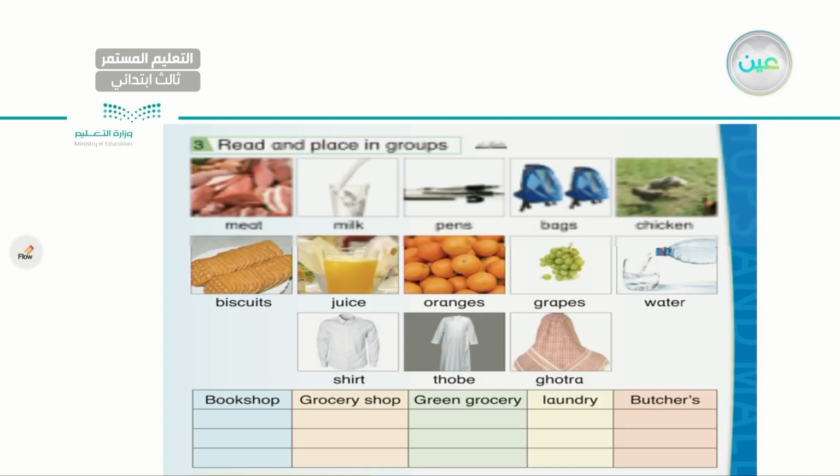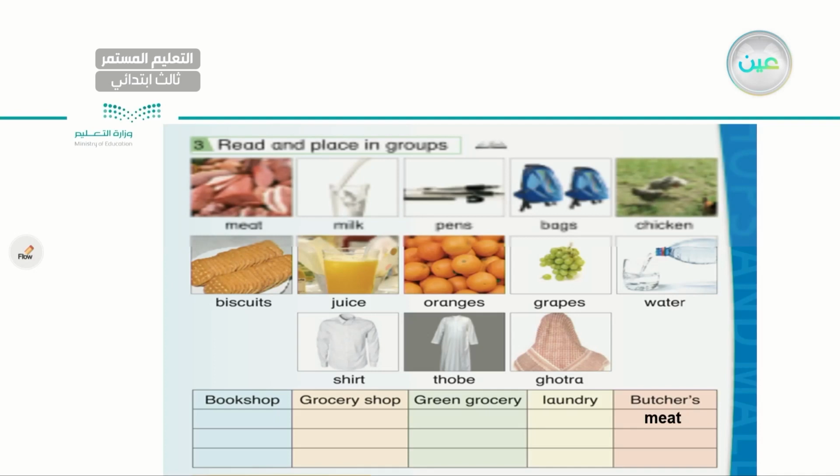Now I need your help. Let's start, for example, with the bookshop. What can you get from the bookshop, my dear student? Let's start with the items first. I have meat, right? Do you think we can get meat at the bookshop? The answer is no. We only find meat at the butchers. Very good, at the butchers. Make sure you are writing the correct answers in your book.